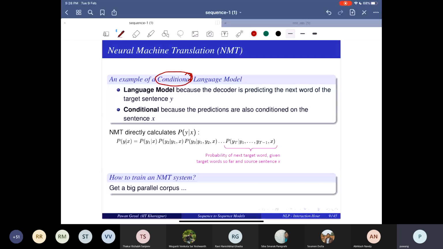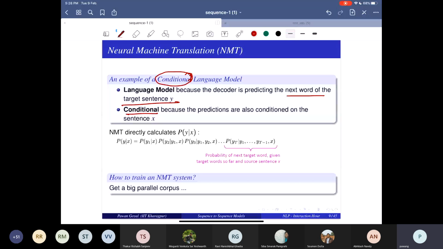If you think about machine translation again, you are trying to predict the next word of my target sequence, and you want to do it at multiple steps. You keep on decoding. Why are we calling it conditional?